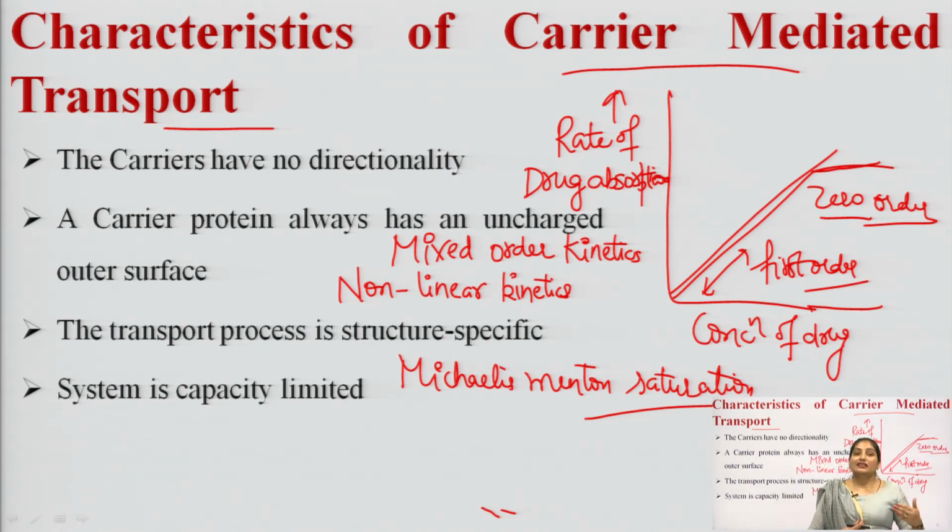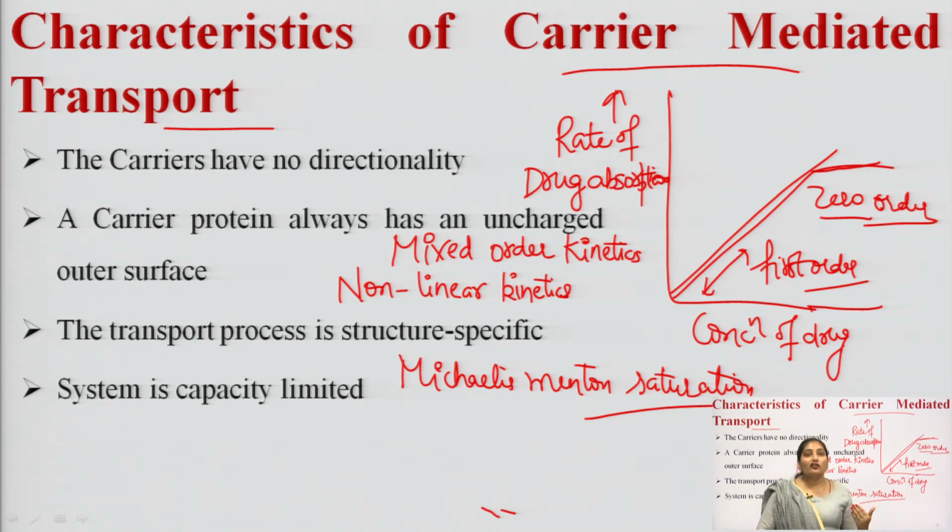Okay. With the essential nutrients, but there are certain substances that have a similar structure to the essential nutrients, and those are called false nutrients. Okay. The drugs, for example, 5-bromouracil or 5-fluorouracil, which act as anti-neoplastic agents, can be absorbed with the help of carrier mediated transport, because they can also act as false nutrients. Okay. The carrier mediated transport is capacity limited. Why is it capacity limited?